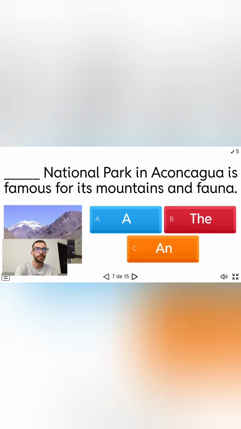All right, so here, very important, this is specific because notice that it's a name. When we're saying the name, it's specific for everybody, like the park or the university, and you're emphasizing with the proper noun, with the name and the capital letter. So it's "the National Park"; it cannot be "a national park" or something different, because that would be any park, but in this case they are emphasizing that it's the national park. So "the," okay.